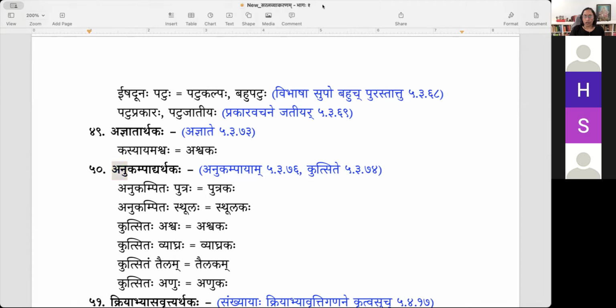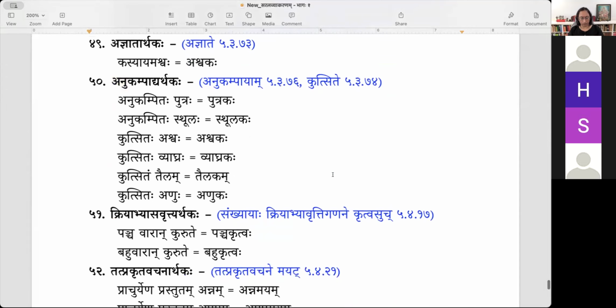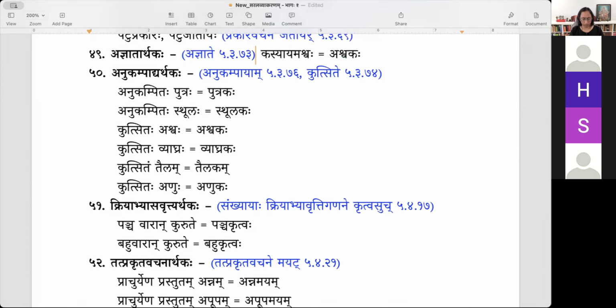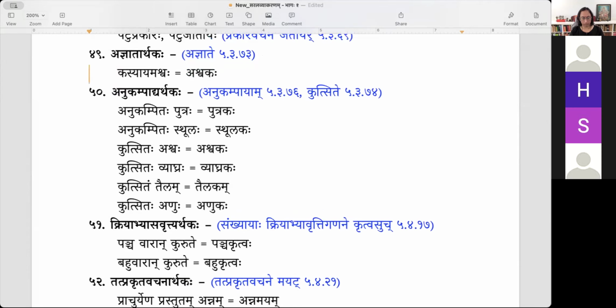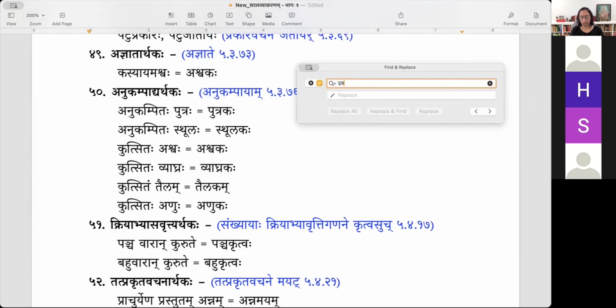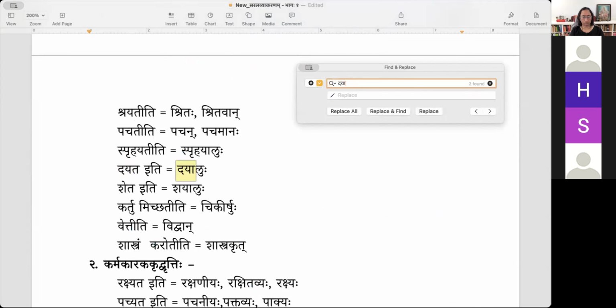Got it. Dayate iti dayaluhu, Kridvritti. In Kridvritti it is there in the book, Mahodi. In the first thing in Kridvritti. Number 1. Kartrikara. Dayate iti dayalu. Okay.